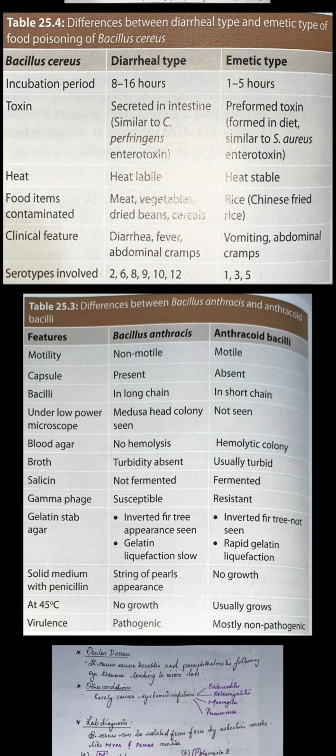Broth turbidity is absent in anthracis, and turbidity is present in Anthracoid. Salicin is not fermented in anthracis, but is fermented in Anthracoid. Bacillus anthracis is susceptible to gamma phage; I told you gamma phage is very specific to this, but Anthracoid is resistant to gamma phage. In gelatin agar, anthracis shows an inverted fir tree appearance because gelatin liquefaction is slow, while the inverted fir tree appearance is not seen in Anthracoid bacilli, which show rapid gelatin liquefaction. In solid medium with penicillin, you can see a string of pearls appearance, whereas in Anthracoid bacilli there is no growth.